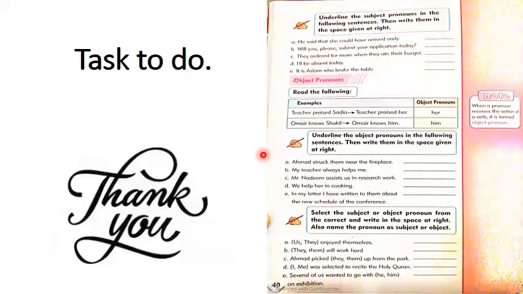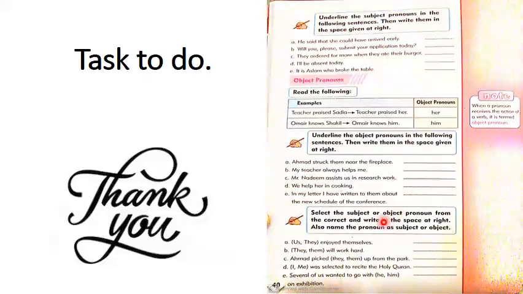Now here is an exercise for you. This exercise is on page number 40. You can see exercise 1. Underline the subject pronoun in the following sentences. You will read the sentences, underline the subject pronoun, and write it in the given space. Then in the next exercise, you will again read the sentences, underline the object pronoun, and write it in the given space.